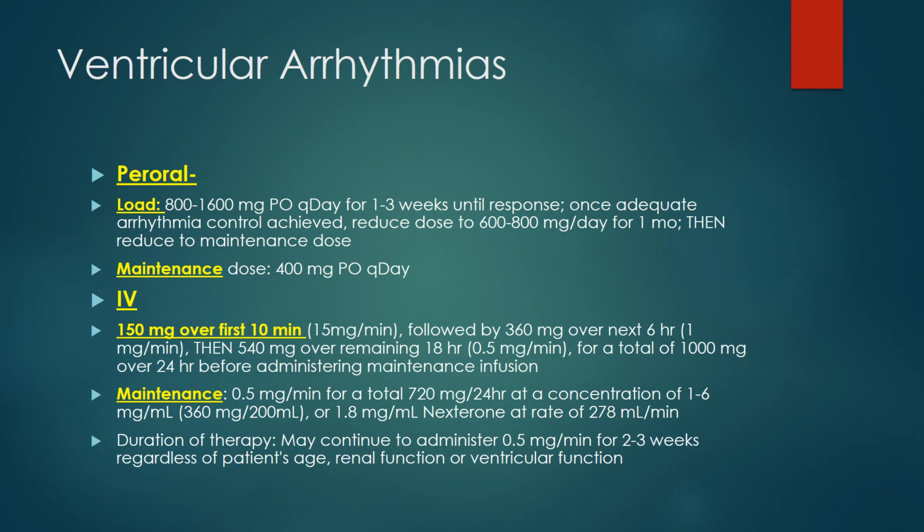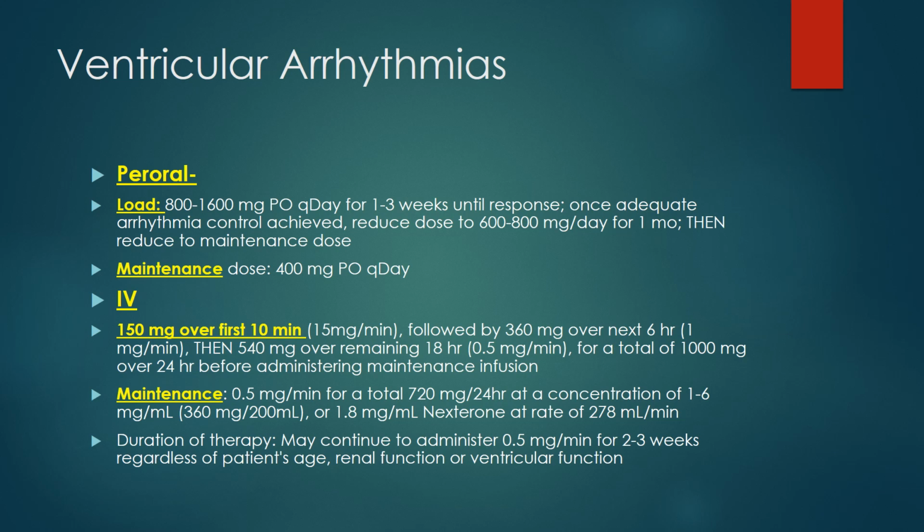So here also we are giving in 6 plus 18, 24 hours. So first, in the initial 10 minutes 150 milligram, then for 6 hours 360 milligram, then for the remaining 18 hours 540, for a total of 1 gram, equal to 1000 milligram, over 24 hours before administering the maintenance infusion.